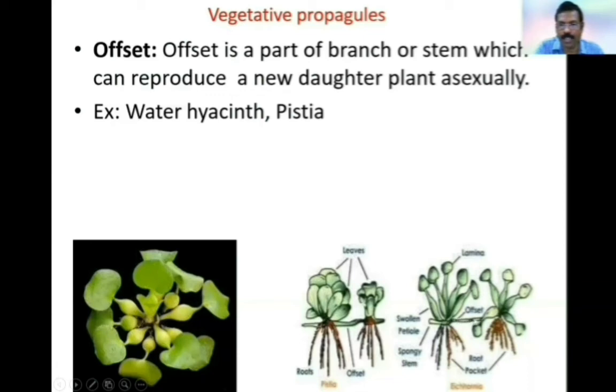This small branch is called an offset, and this offset ends with again leaves and roots. Like this, each plant produces many offsets and grows very fast and occupies a pond within a short period.